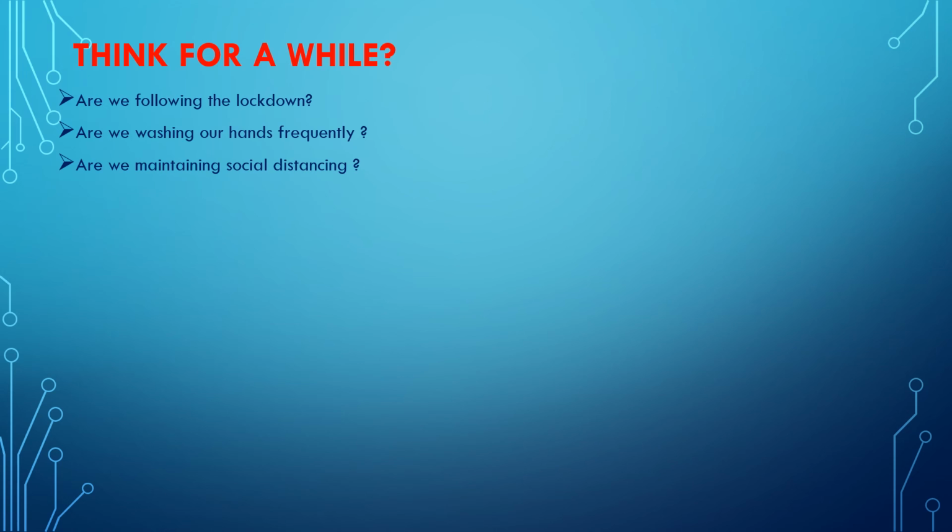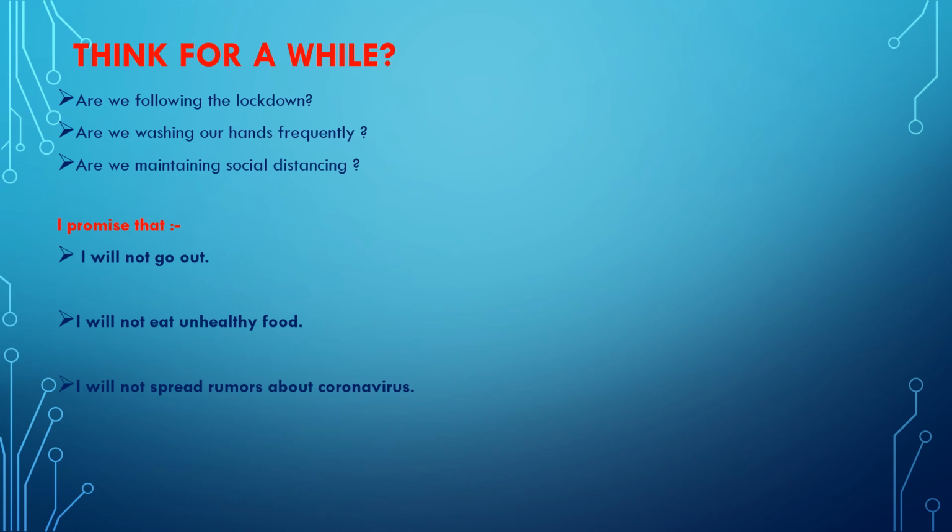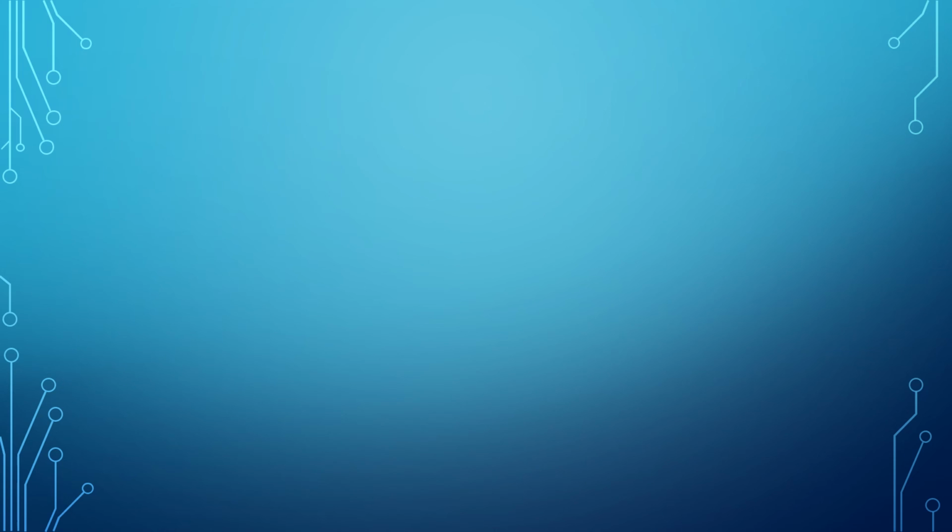Now let us see the negative sentences, which are: I promise that I will not go out, I will not eat unhealthy food, and I will not spread rumors about coronavirus. So these three sentences are negative, but I am sure that these three sentences are spreading positivity, that coronavirus is nothing if we consider the above examples. So as of now, we have learnt about interrogative sentences and negative sentences.